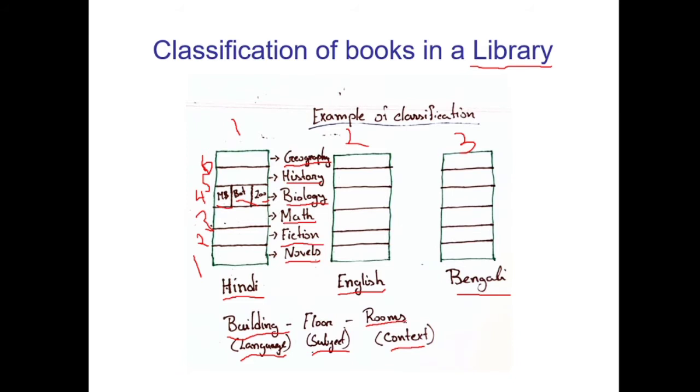So what I am trying to explain from here is that in classification, you can see a hierarchy of classification. Classification is not done at once. Classification is done in levels, right? The first level is on the building level, next on the floor level, next on the room level. Based on different characteristics we have classified them, right? So that is the example of classification.